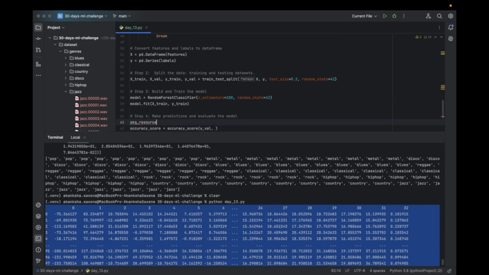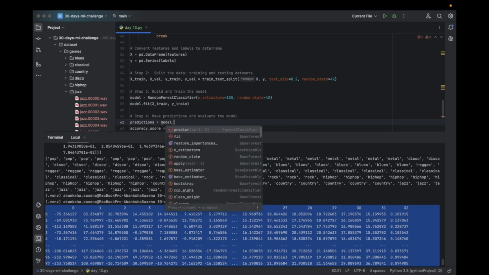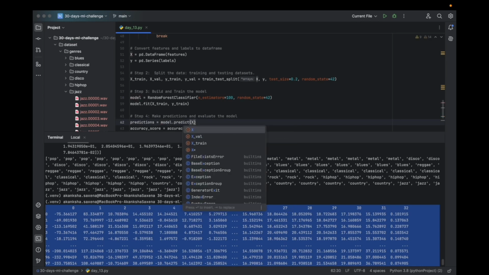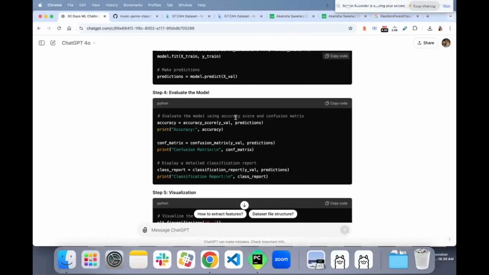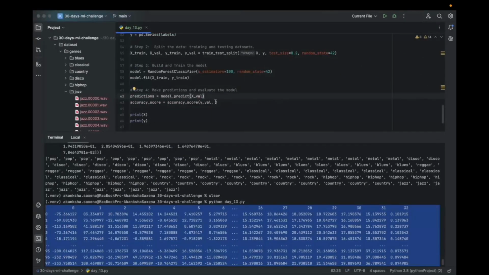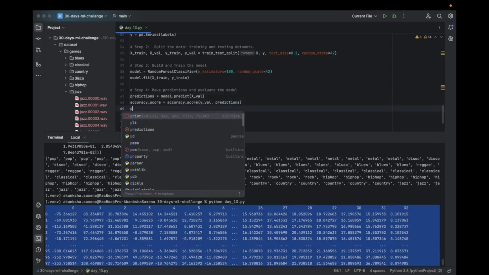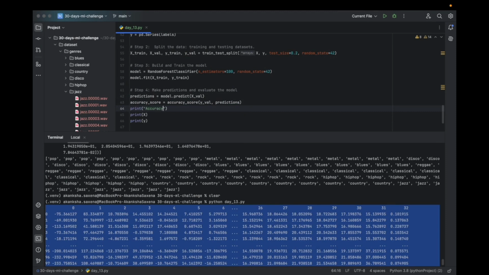So predictions, hang on, sorry. Predictions is going to be model predict, predict what? X validation, on X validation data. Yes, and then accuracy against actual data and predictions made. Then we will print it, accuracy score.